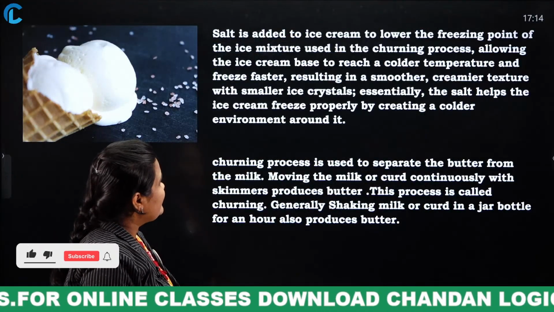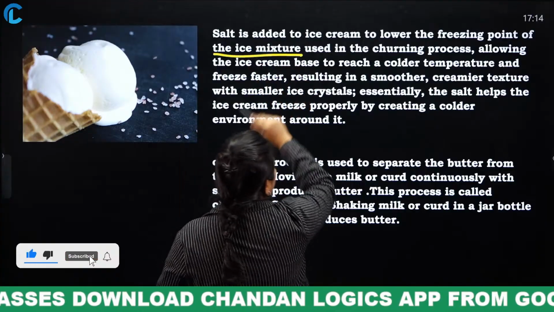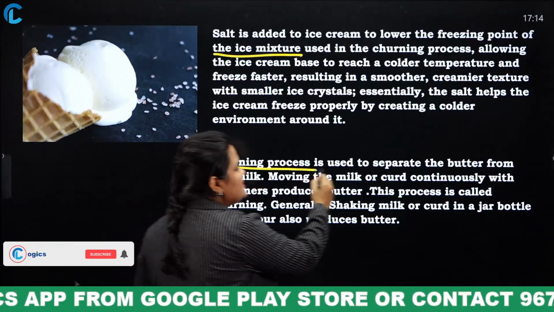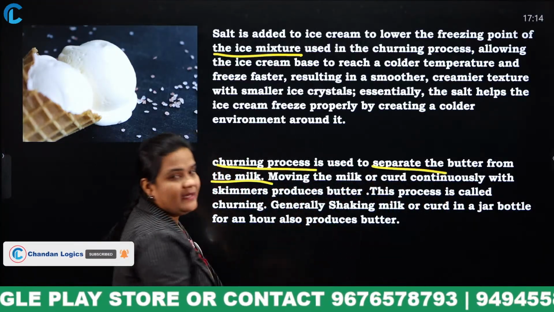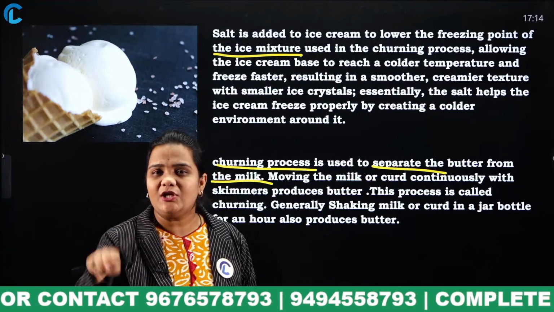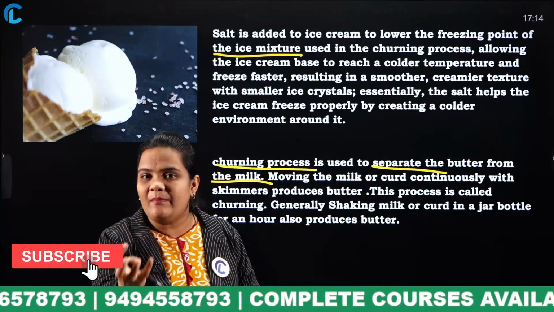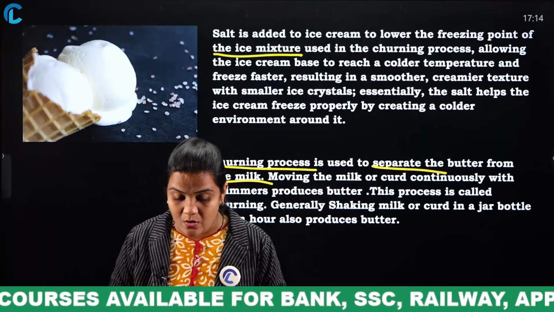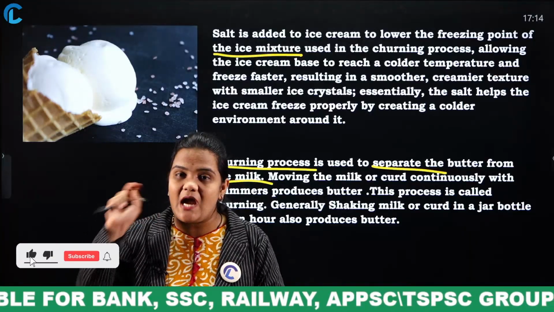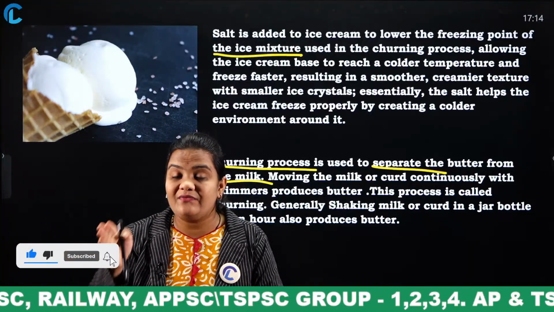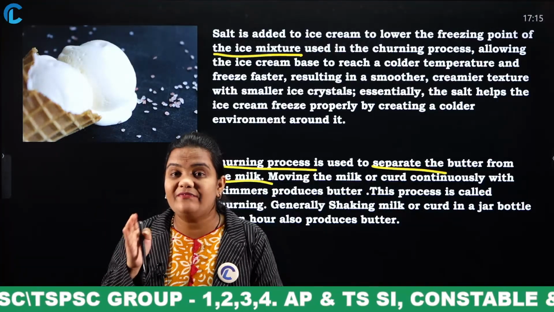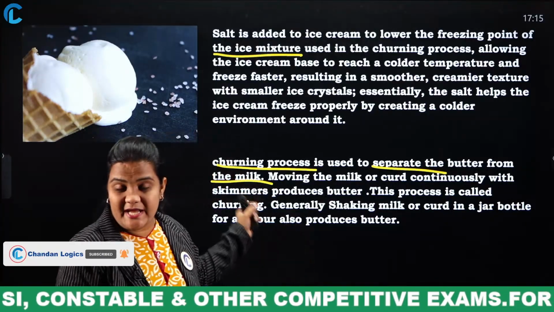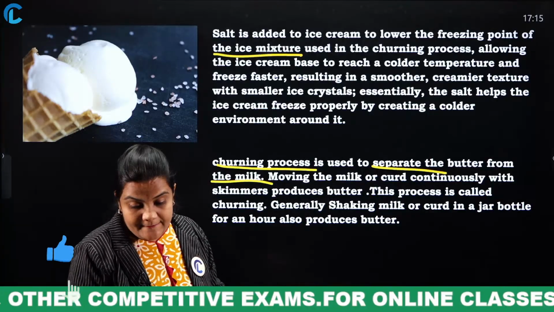Salt is added to ice cream to lower the freezing point of the ice mixture used in the churning process. As I explained, what is the churning process? Churning process is used to separate the butter from the milk. If we skim continuously, the thicker part of the milk will come into the center and we can remove it. That process is known as the churning process. During the churning process, we add salt to the ice cream in order to lower the freezing point, in order to keep it at its freezing point. Okay. Yes.